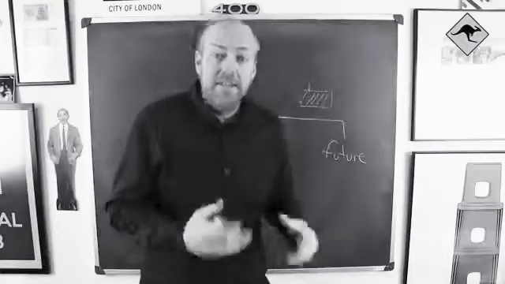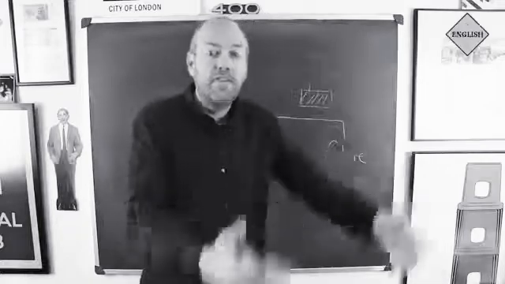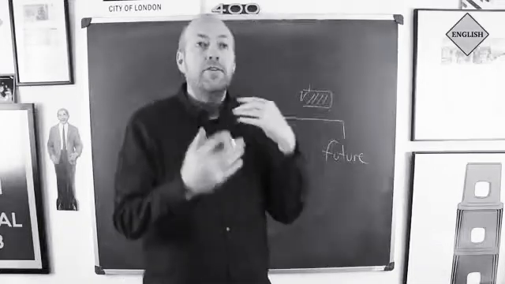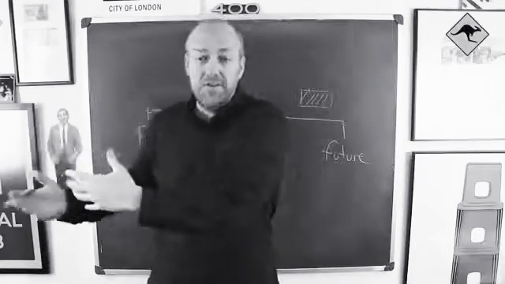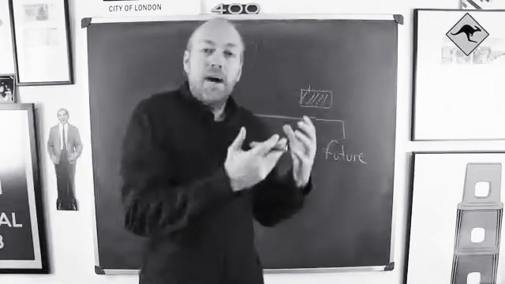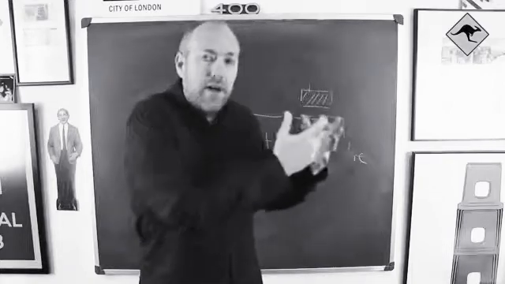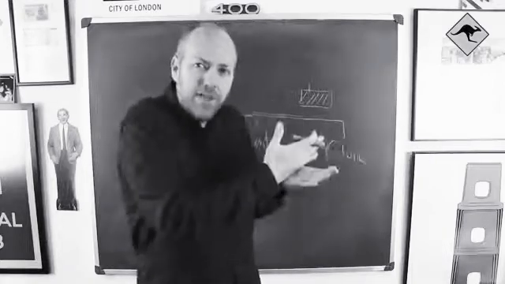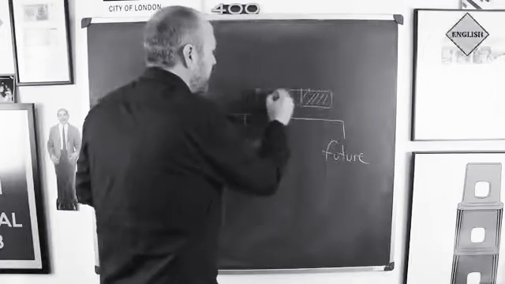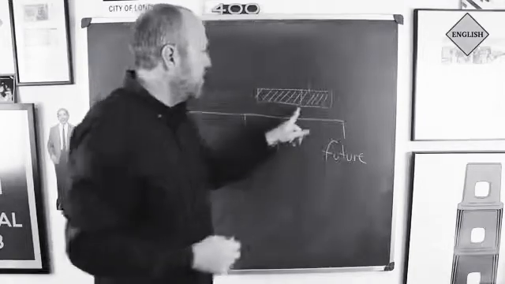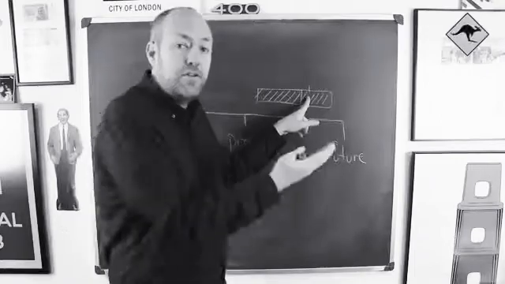And finally, the future perfect continuous, okay? So again, similar to past perfect continuous, it means that we are talking about an action, a period that is finishing at the moment, okay? So this is future continuous.